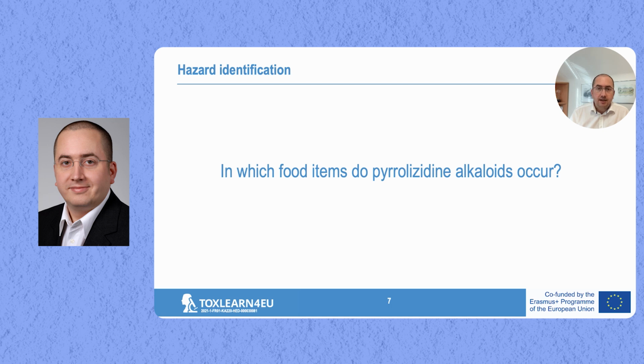And then finally, if you are aware of all these things, you could also answer the question whether pyrrolizidine alkaloids are actually contaminants or whether they are biotoxins, meaning that they are endogenously produced in the plants, or whether they're contaminants coming from outside into the food item plants.